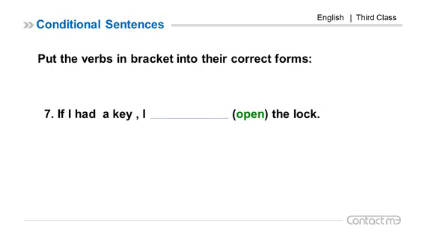Number 7. If I had a key, I open the lock. Had, past simple, so it is if 2. We use conditional tense with infinitive, without to. So the answer: would open. If I had a key, I would open the lock.